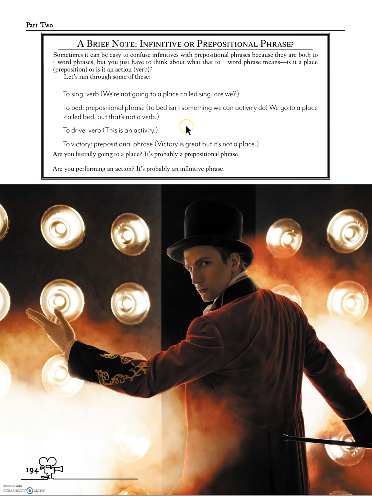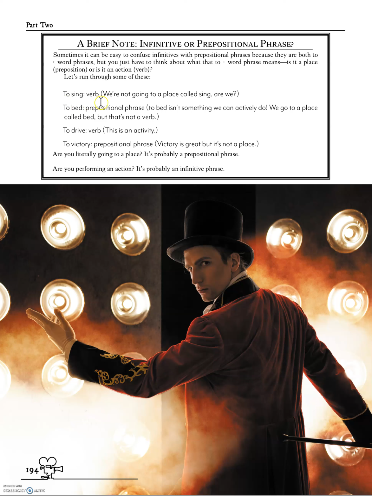So infinitives are generally easy to find because they have a to in front of them, right? To plus verb, but figuring out what they're doing in the sentence takes a little bit of time. You have to kind of work your way through those questions. Is it a noun? Is it an adjective? Is it an adverb? What is its function today? Now, a brief note, is it an infinitive or is it a prepositional phrase? Because yes, prepositional phrases can start with to. So you just have to think about what it is saying.